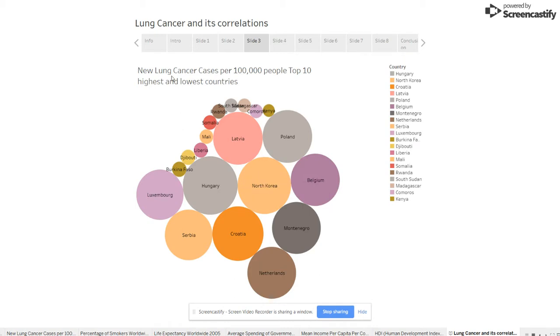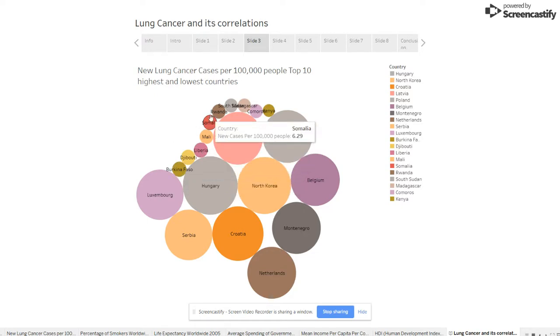So this slide tells us the new lung cancer cases per 100,000 people, the top 10 highest and lowest countries. So we made this to make sure that the population is not the reason behind this discrepancy. This method tells us the proportion of new incidents and new cases when we compare it to a chunk of people or a group of people.